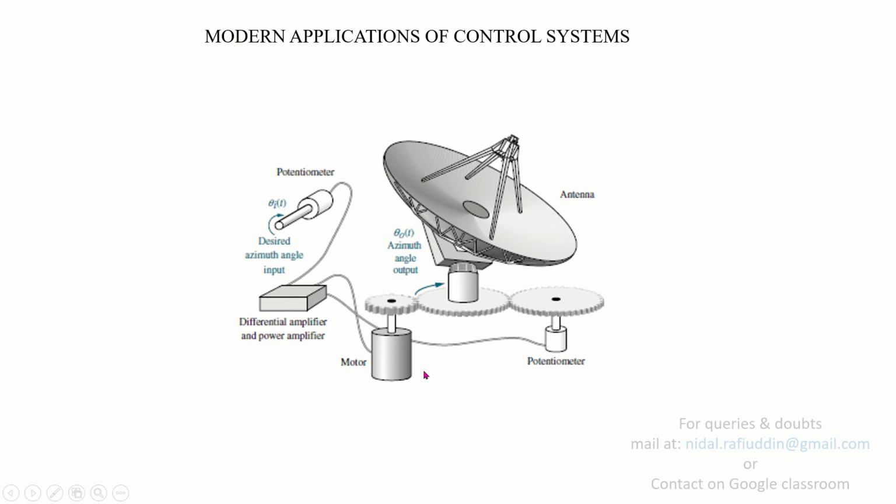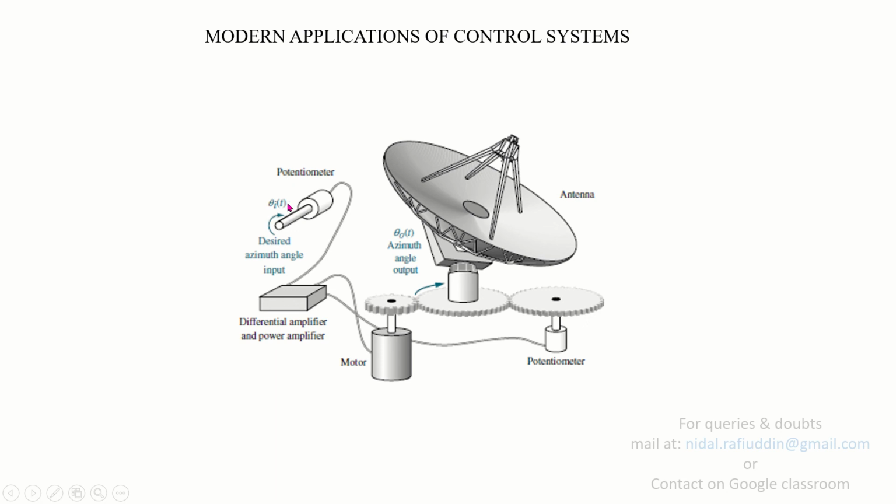The motor becomes the actuator which moves the antenna, and the feedback or sensing part is the potentiometer, which senses the angle or orientation of the antenna and sends the signal to the differential amplifier, and this amplifier amplifies the signal. The actual azimuth angle of the antenna is given by theta naught, and the desired angle is theta I. The desired angle theta I is controlled by this potentiometer.